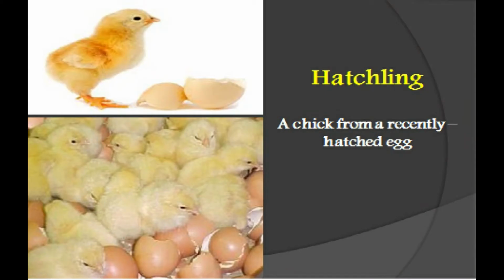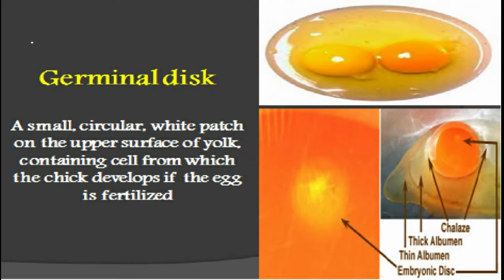What about the hatchling? A hatchling is a day-old chick which normally hatches from a fertile egg. A germinal disc is a small circular white patch on the upper surface of the yolk containing cells from which the chick develops if the egg is fertile.